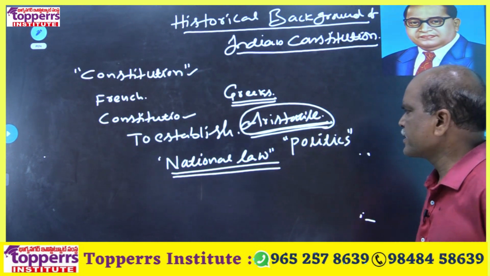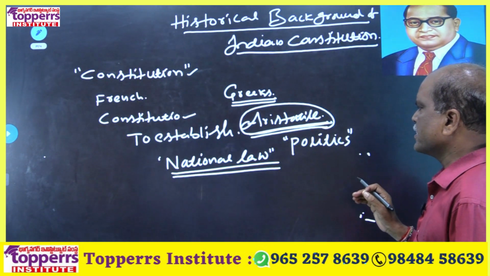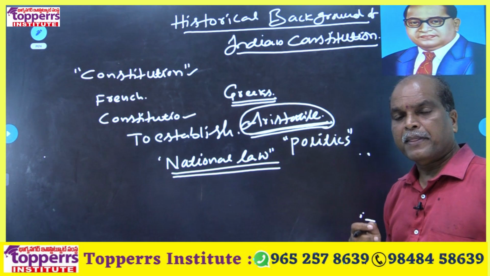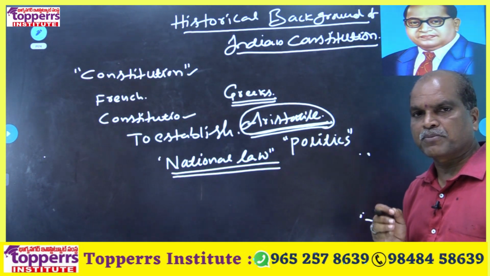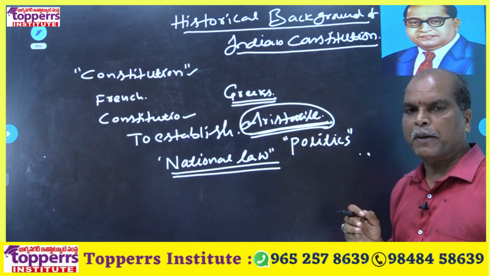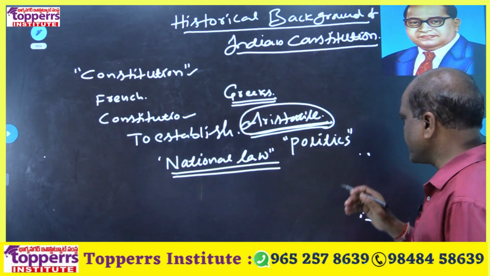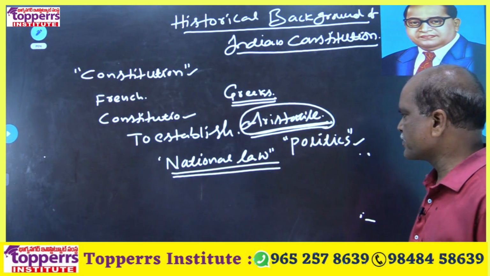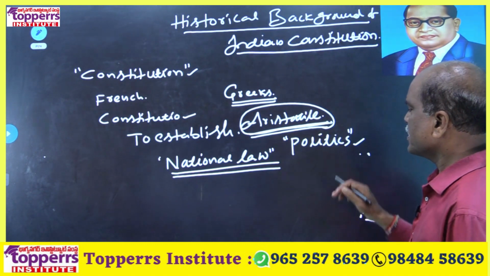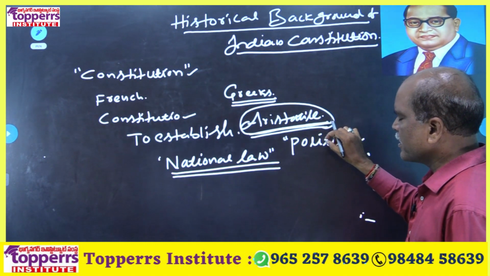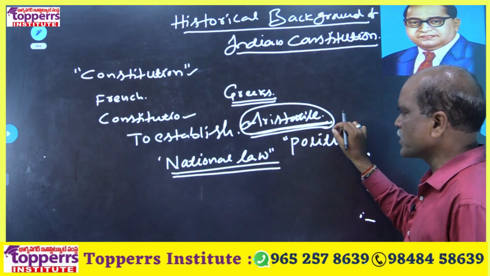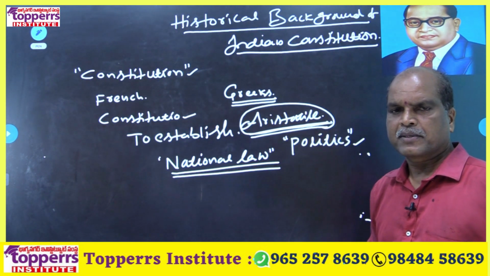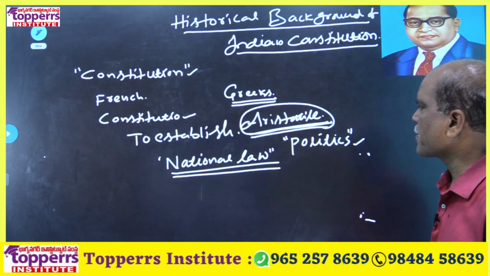Aristotle. Aristotle wrote a number of books. Out of them, the most important and most popular book is Politics. In this book, Aristotle used the constitution word in a scientific manner.